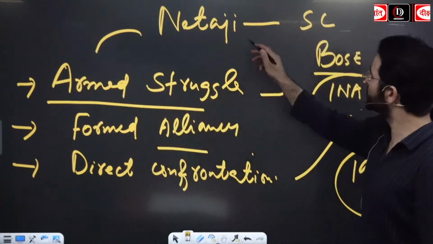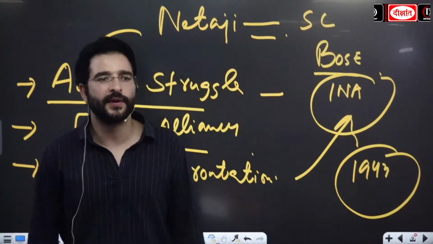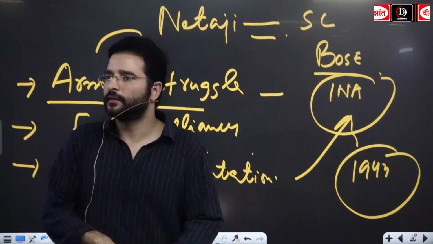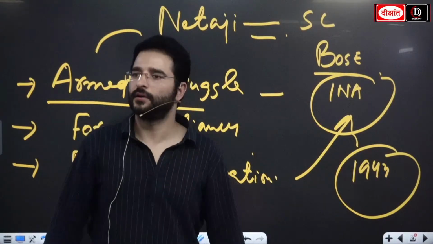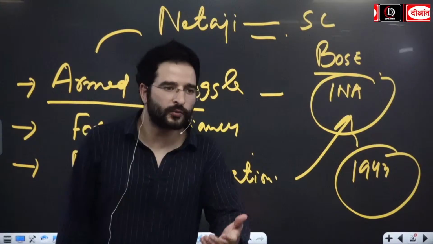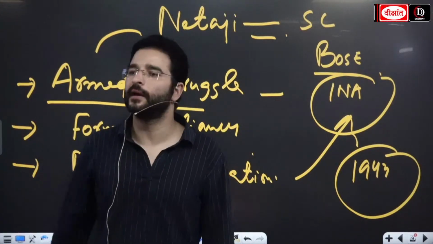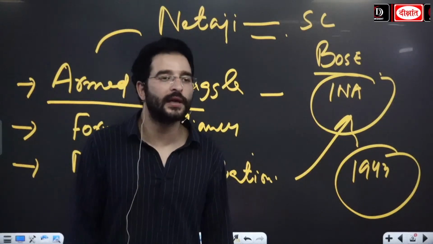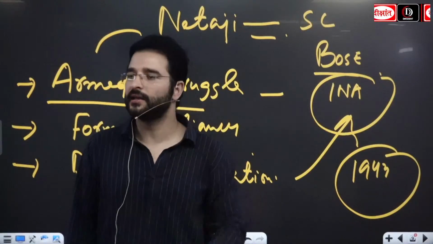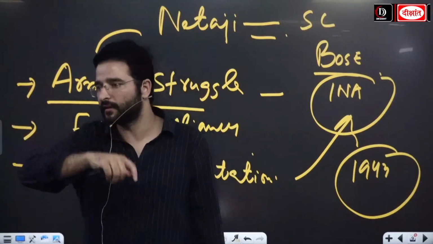When SC Bose decided that he is again going to contest the presidential election to represent the radicals, to represent the militant groups, which was opposed by Gandhiji as well as others. Gandhiji ने उस समय पे अपना ही एक representative चुन लिया था, पट्टभी सीतारामैया. But in 1939, Bose again won the election of president.